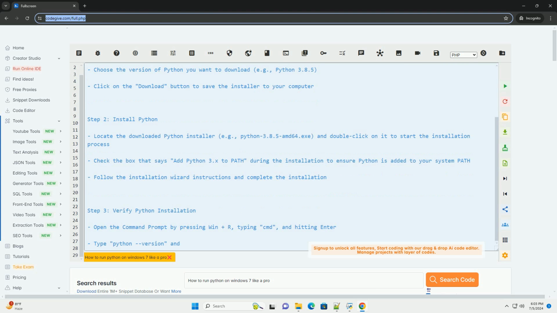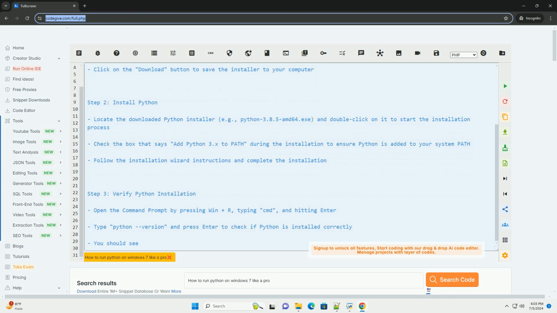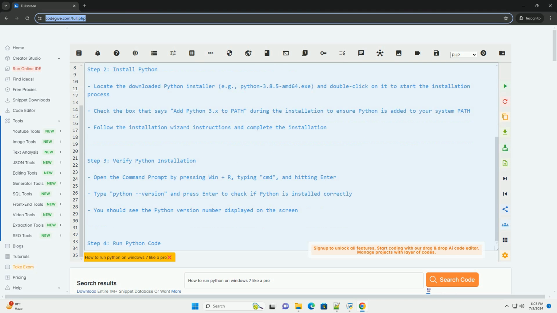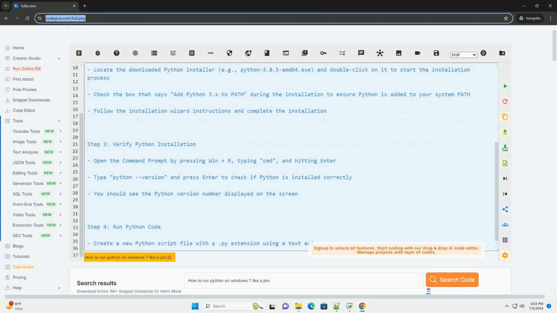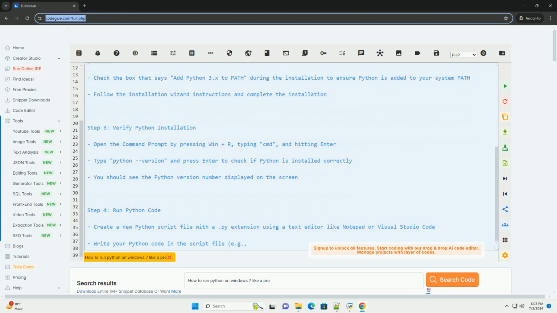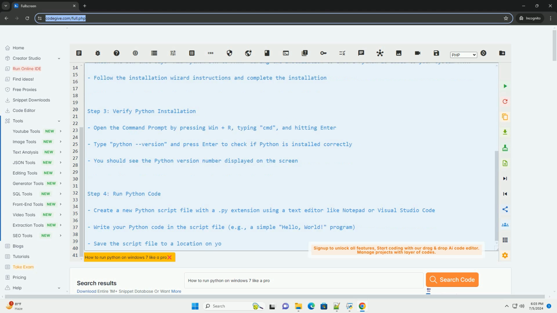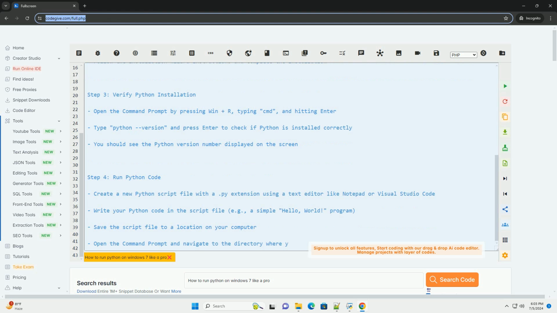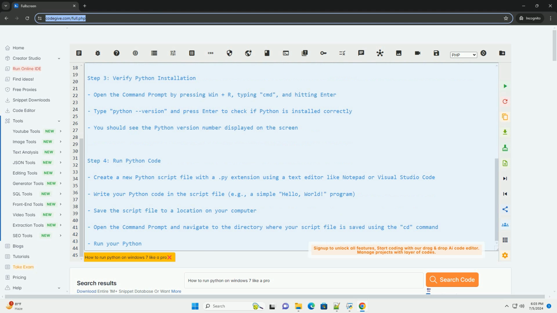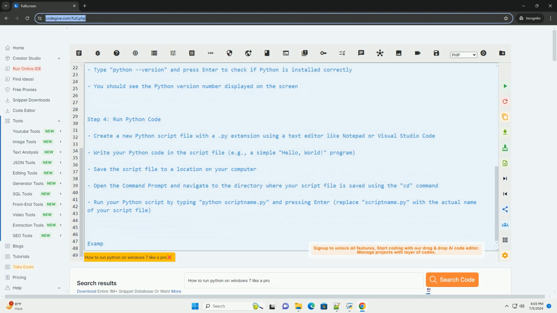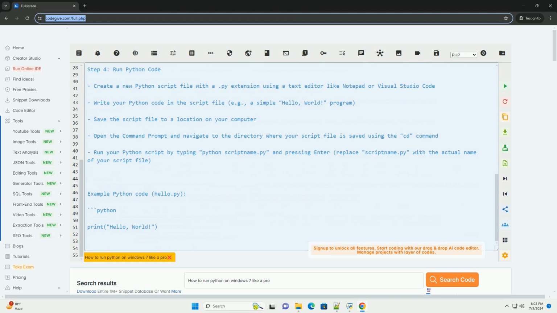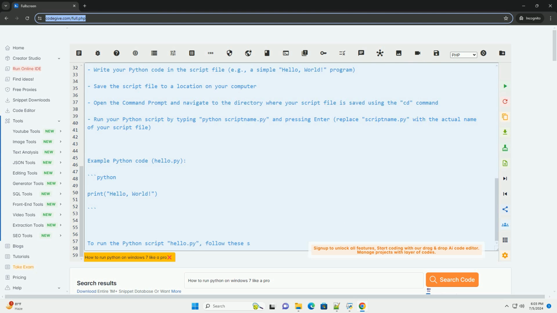Step 1. Download Python. Visit the official Python website at https://www.python.org/downloads. Choose the version of Python you want to download, for example Python 3.8.5. Click on the download button to save the installer to your computer.